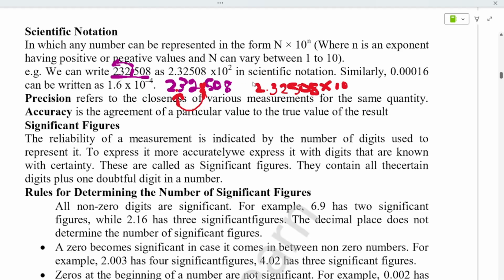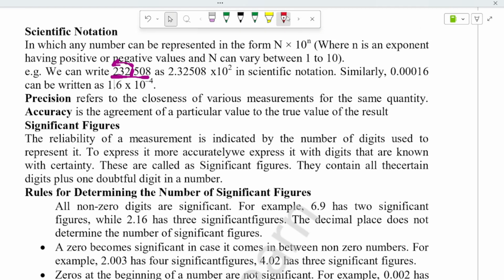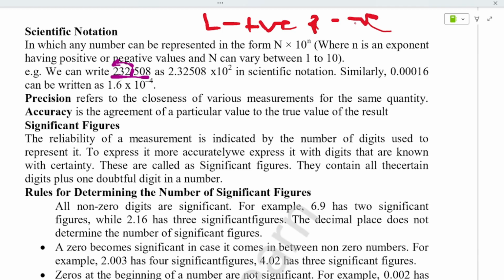You can easily remember it as, if it is left, you have to add it as positive. Okay, L means positive. Next, R means you have to add negative values. Okay, let's see another example they have given.